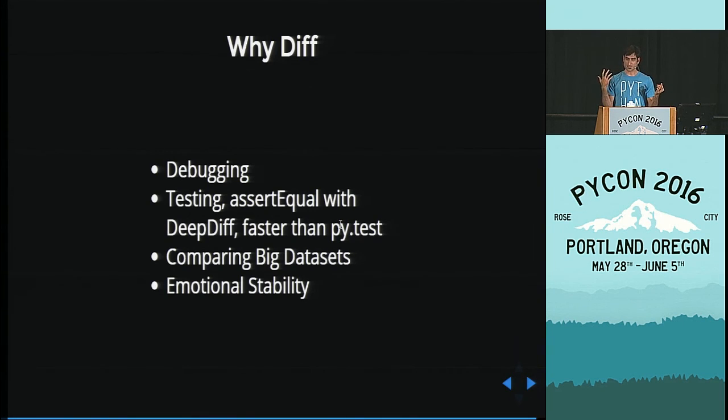A lot of times I had the objects that I knew I wanted, but it was not there. I wanted to know what has changed, like the requests in Django. I have seen a lot of data scientists use this because they have big data sets and want to see what has changed. And generally, if you have code that works, you get emotional stability. That's very useful.